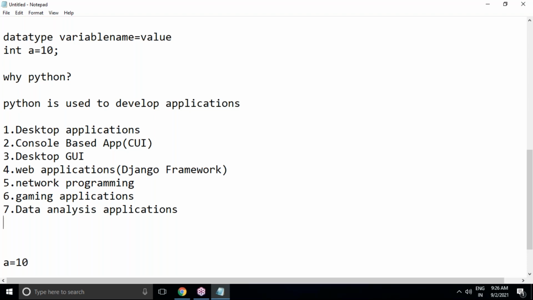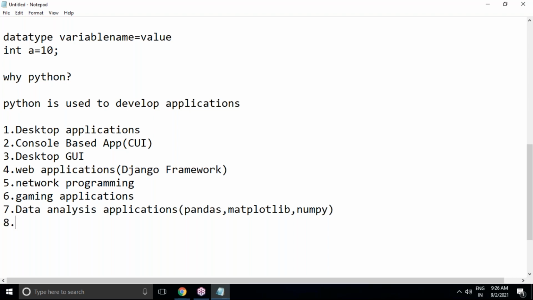In our session, I'm also going to discuss data analysis modules: Pandas, Matplotlib and NumPy. These packages I'm going to cover clearly. No worries at all. In our session, data analysis applications related to the Pandas library, Matplotlib library and NumPy packages, I'm going to cover all of these here.